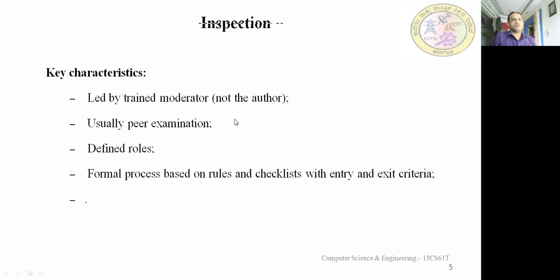Next, the third one is inspection. What do you mean by inspection? Inspection is when some person comes and checks whether you have done the things right or not, based on the documentation, the rules, the design, the code, and your requirements. Everything is checked officially or formally. That is what we call inspection.